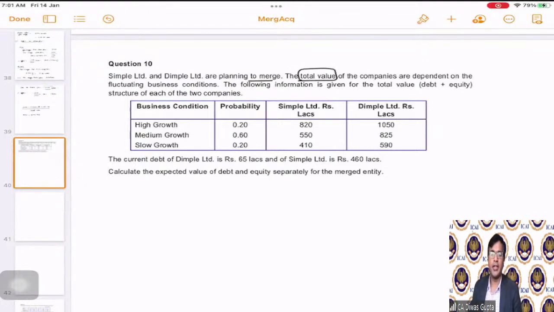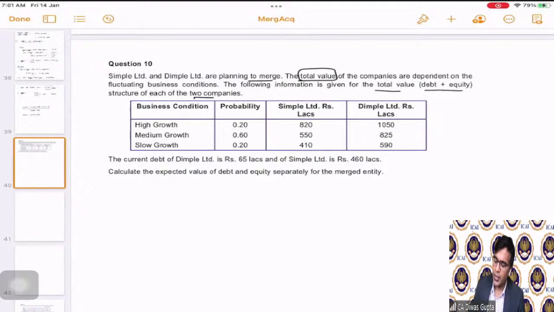Whatever is the total value of the companies, those are dependent on different types of business conditions. Students, please note here the total value is also defined in the brackets as debt plus equity. So for the purpose of this question, total value is debt plus equity.